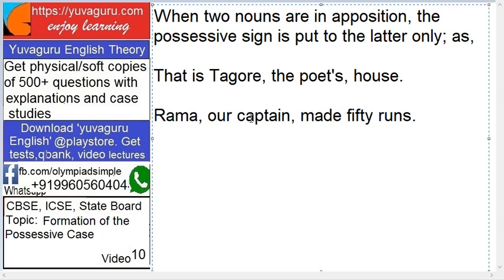Ram, our captain, made 50 runs. Ram and our captain are one and the same person. So in that case what happens? The possessive sign is put to the latter only. Means last word, the poet's house. Or if it says our captain Ram, then it will be put to Ram. Okay.